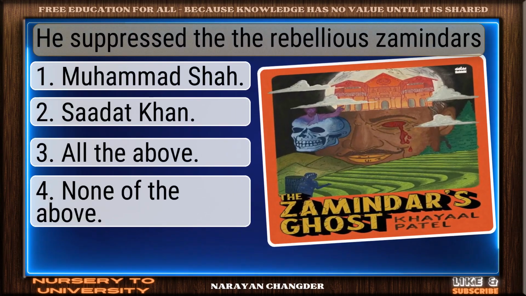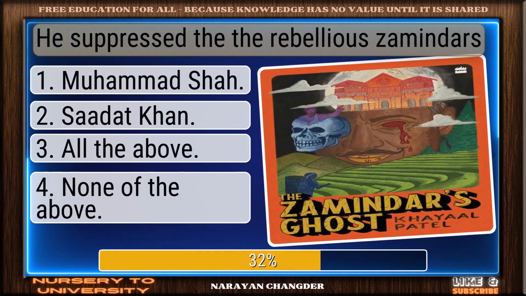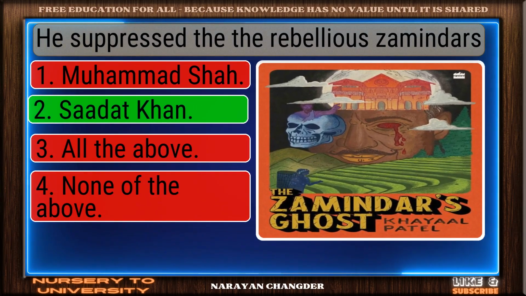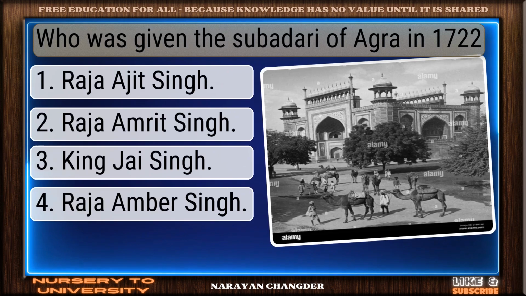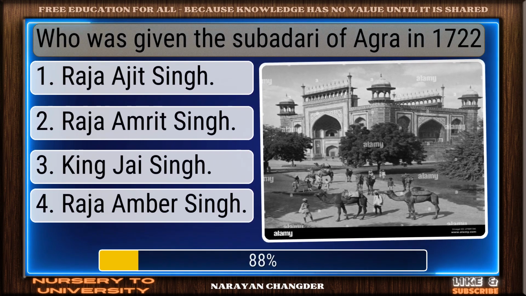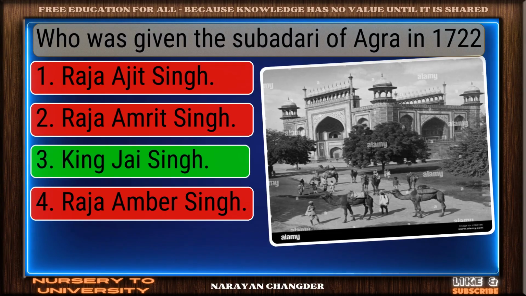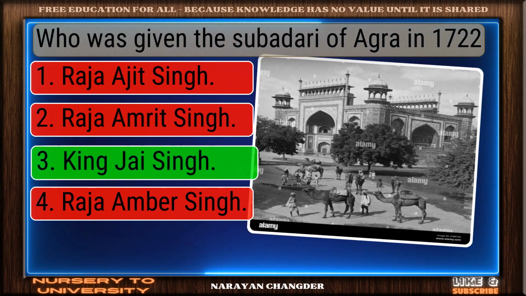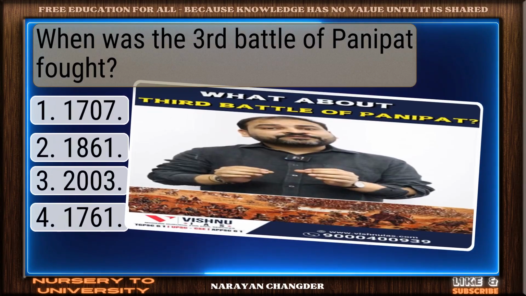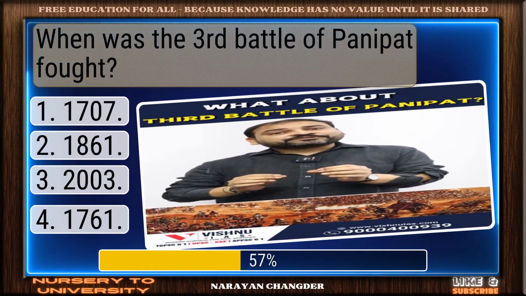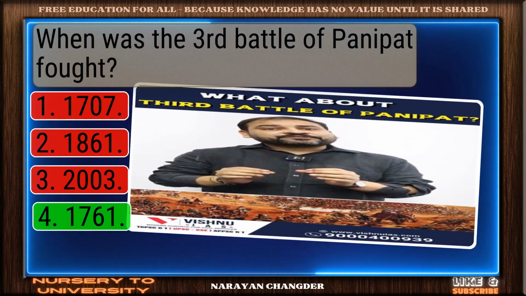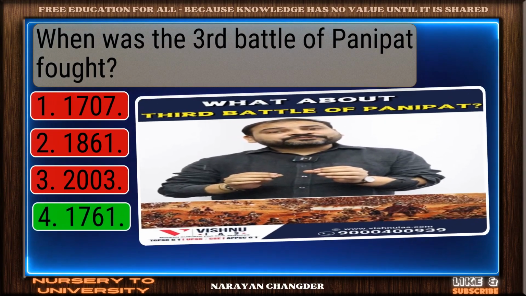He suppressed the rebellious Zamindars. Smart move. Sadat Khan is an accurate answer. Who was given the Subadari of Agra in 1722? Excellent choice. King Jai Singh is the right answer. When was the Third Battle of Panipat fought? Correct response. 1761 is the most accurate answer.